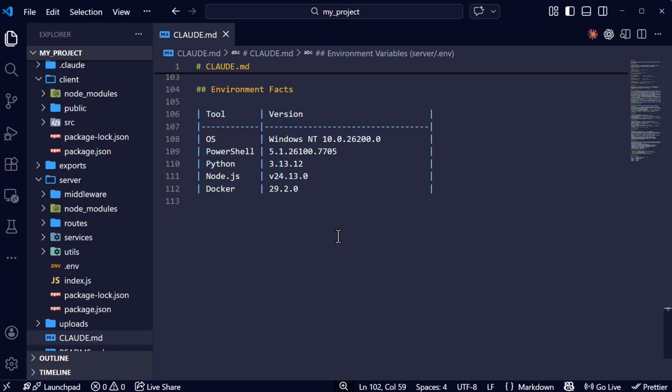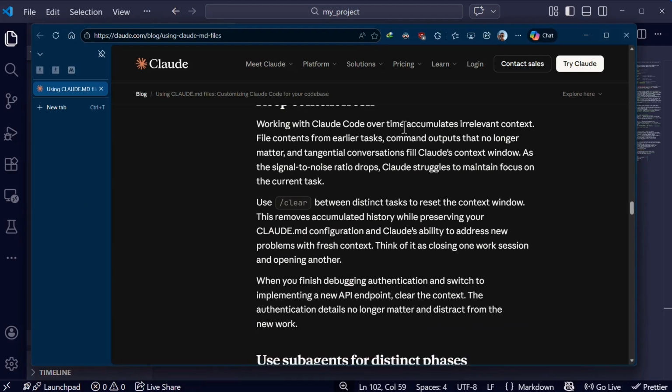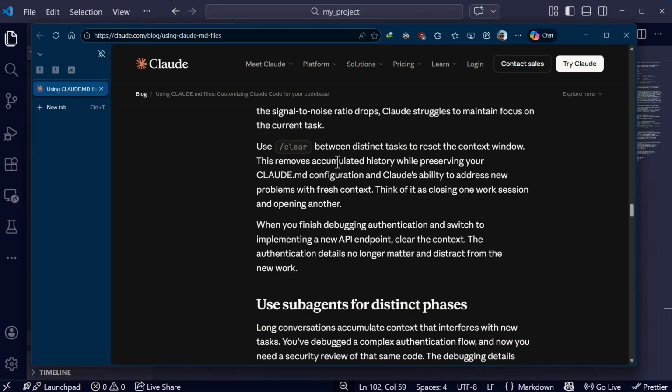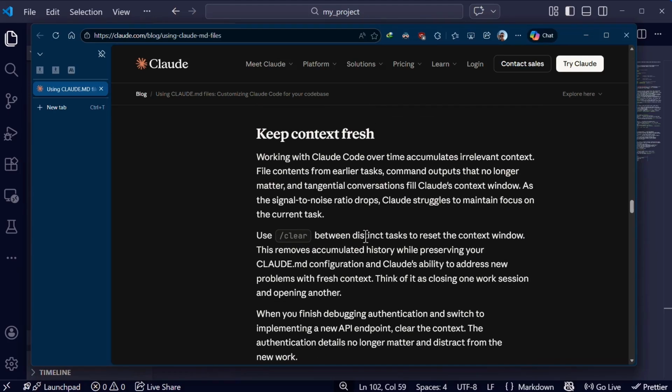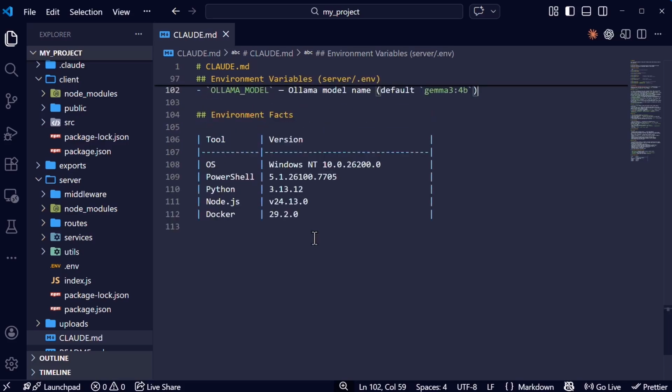Moreover, I'd like to briefly show this part from this blog. So it says, keep context fresh. Working with Claude Code over time accumulates irrelevant context. You can use /clear between distinct tasks to reset the context window. And this removes accumulated history while preserving your claude.md configuration and Claude's ability to address new problems with a fresh context. Well, overall, you can do a lot of cool things with these markdown files when you're using Claude. So in the next session, we'll learn about scratchpads.